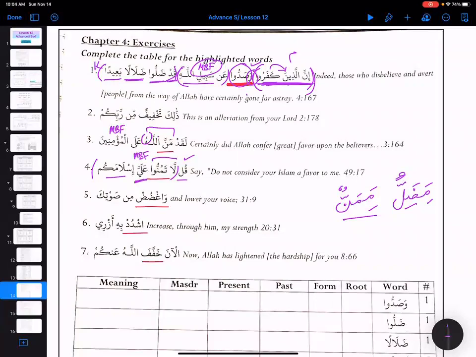And then islamakum is maf'ul bihi. Why khabar? No, not khabar, maf'ul bihi, and this kum is idafa.